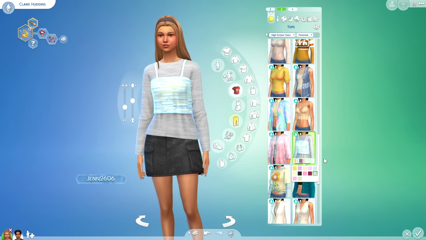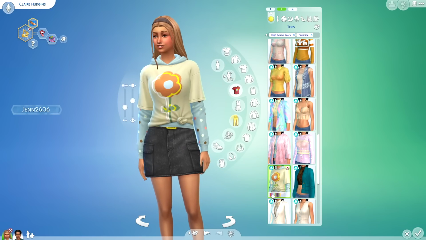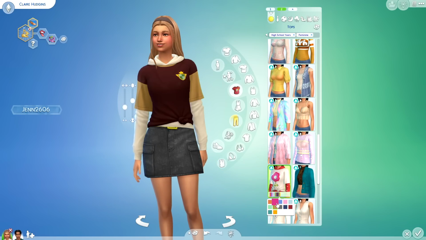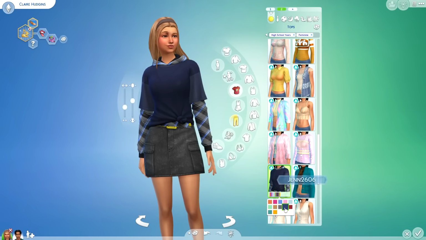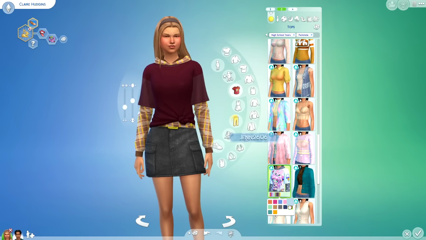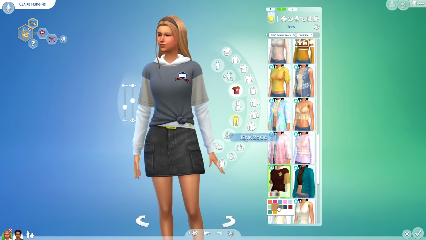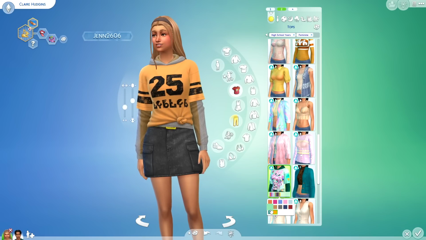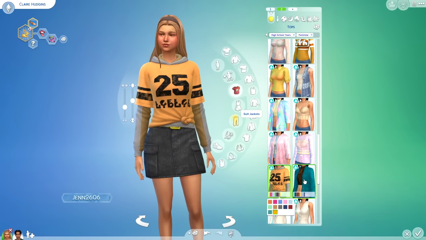This is kind of cool. Definitely on trend for my high school years for sure. I thought this was very fun too. It definitely feels a little more youthful. It feels a little more realistic, I guess. High school wise, some of these actually have what appear to be the high school symbol on them. And then we have a little jersey. Ooh, that's cool. I like the two-tone shirt underneath.